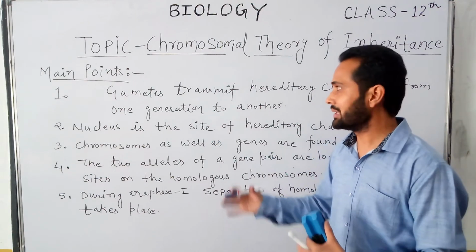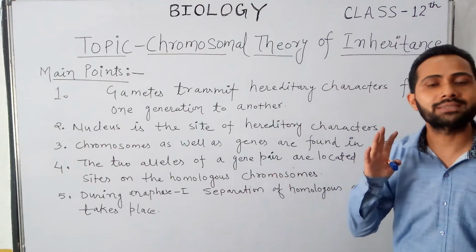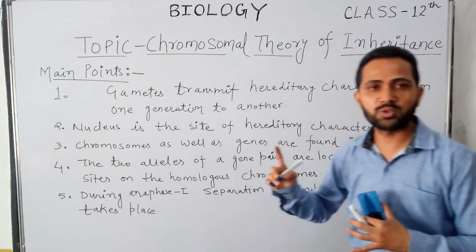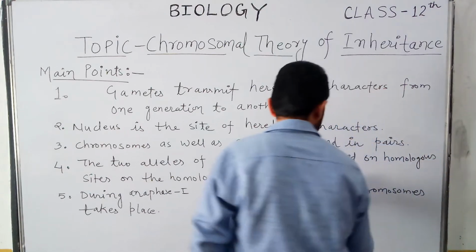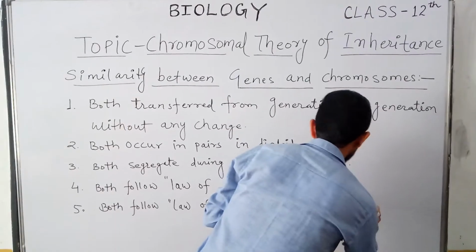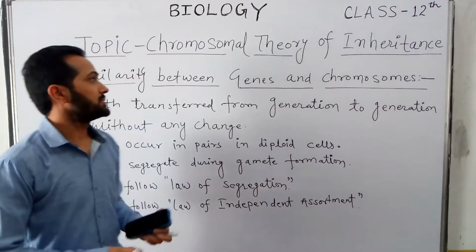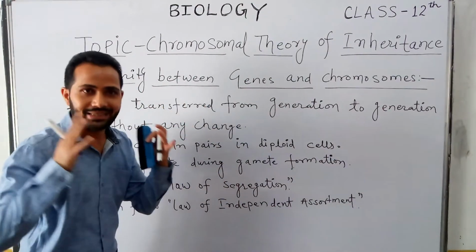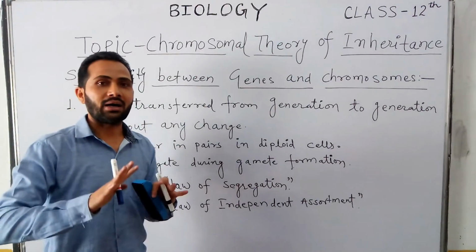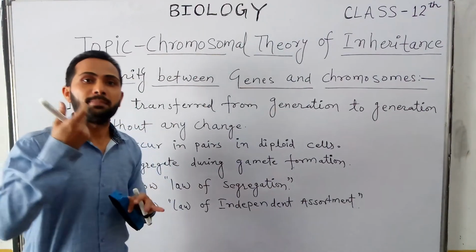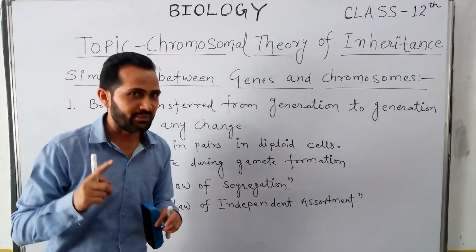Now next I will show you the comparison, or the similarity, between chromosomes and genes or Mendelian factors. Genes or Mendelian factors were proposed by Mendel, and the chromosomal theory was proposed by Sutton and Boveri.